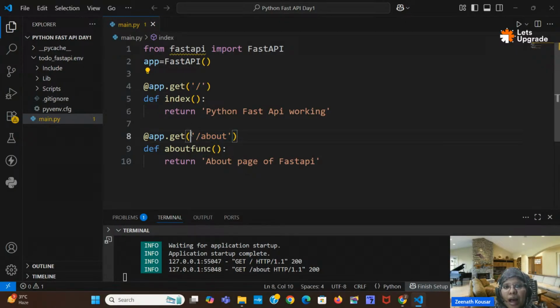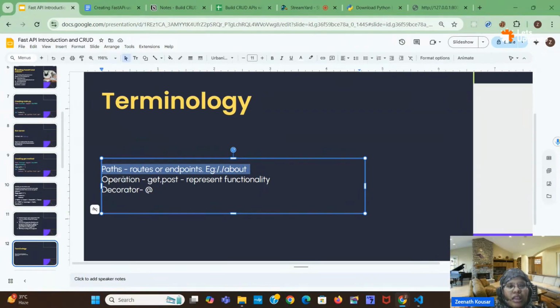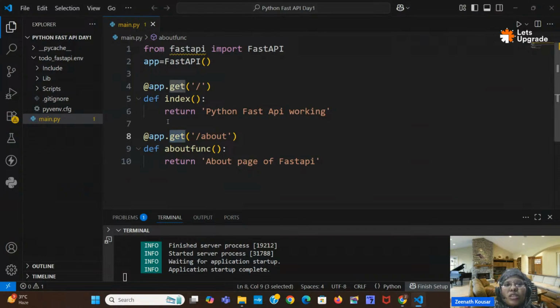So this is nothing but a path. And whatever we are writing here, get or post, or put or delete, this is nothing but an HTTP method, or in FastAPI it is called an operation. So slash about is nothing but a path. And what is an operation? Get, post, put, delete, whatever we write there, that is nothing but an operation. This will be helpful if you are going through any FastAPI documentation.